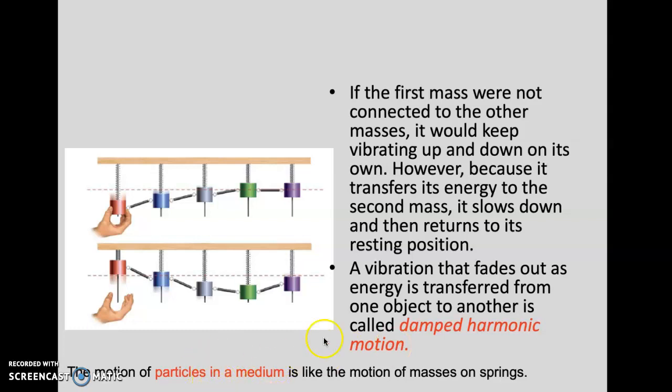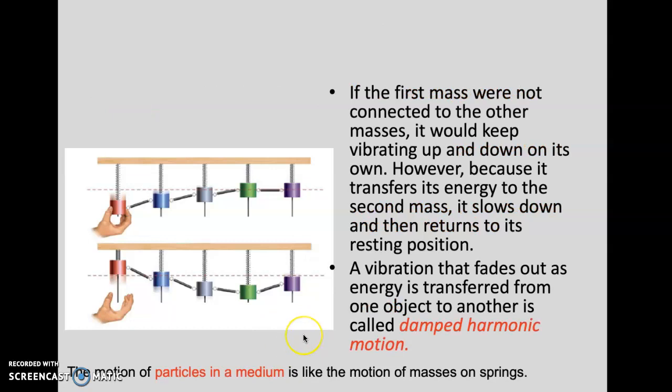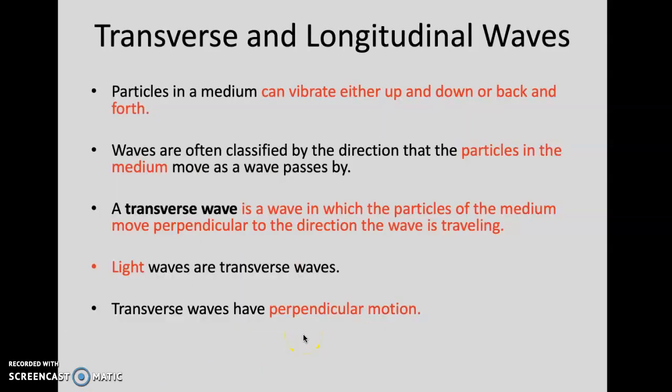So we can think of particles moving just like that, except, and we'll see a better visual of that in a little bit, but this is the main idea that we're starting with. So particles can either vibrate up and down or back and forth, and the direction they vibrate determines whether it's transverse, if the particle is moving left to right, up and down. Okay, that it's perpendicular. That's the piece about transverse waves.